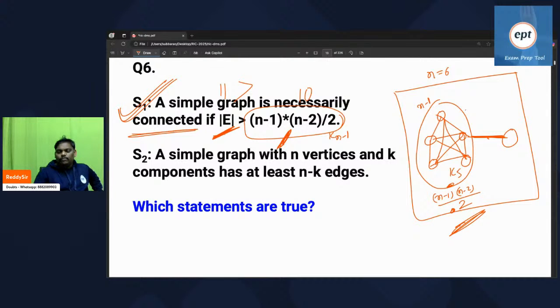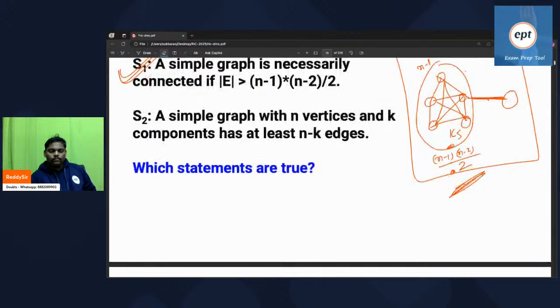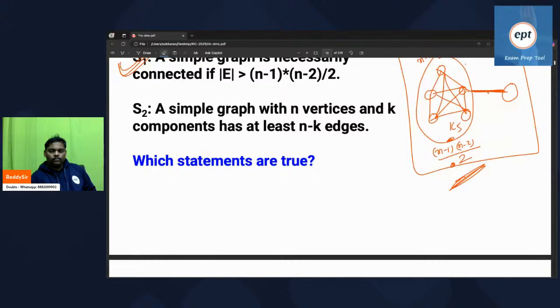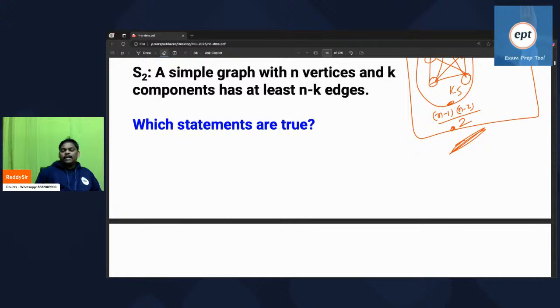What about S2? Can anyone help me? Everyone try. Check properly. S2 says: a simple graph with n vertices and k components has at least n minus k edges.